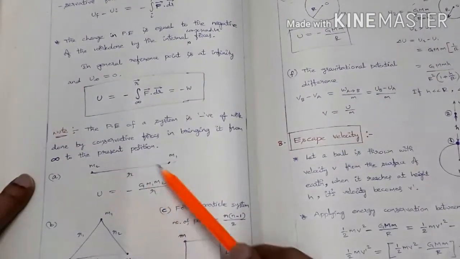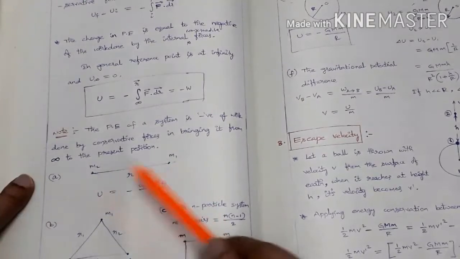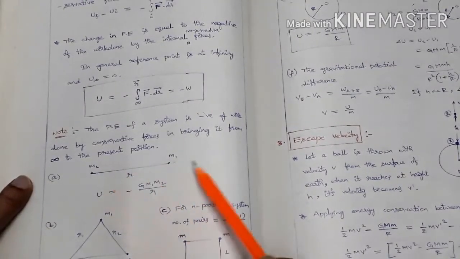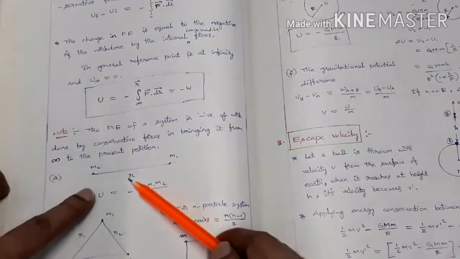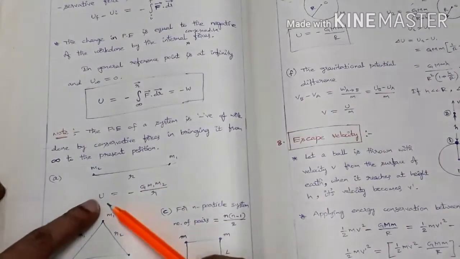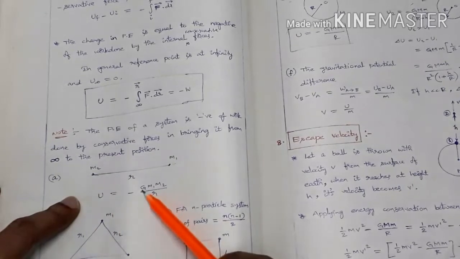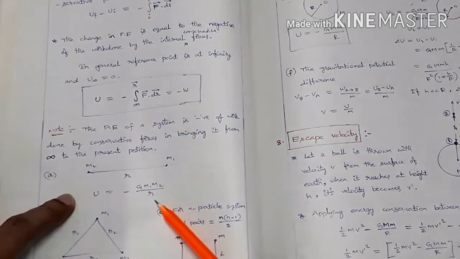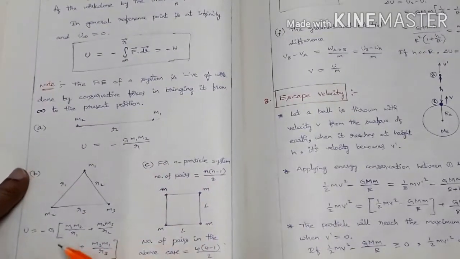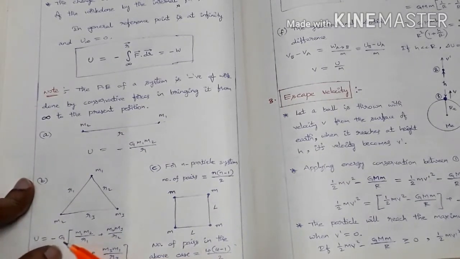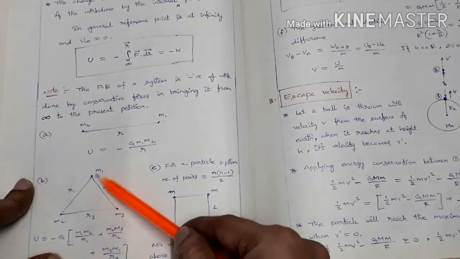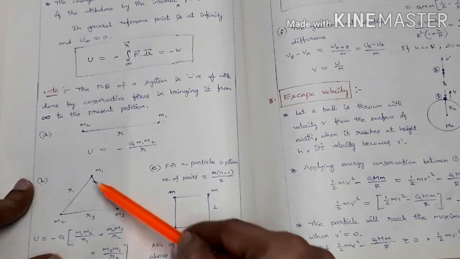Suppose we take a two particle system, M1 and M2. Suppose they are brought from infinity to a distance of separation r. Then what is the potential energy of this two particle system? It is given as minus G M1 M2 by r. If three particles are there, then we take minus G common, with M1, M2, M3.